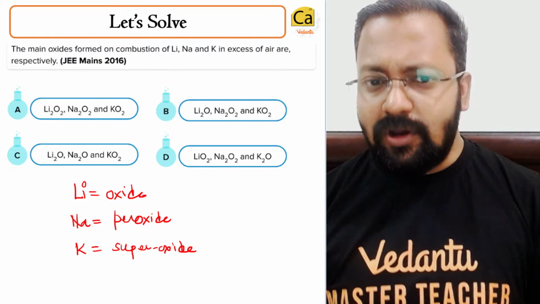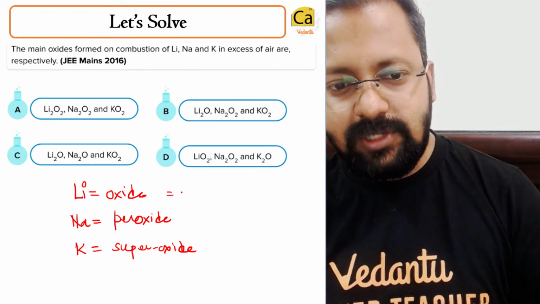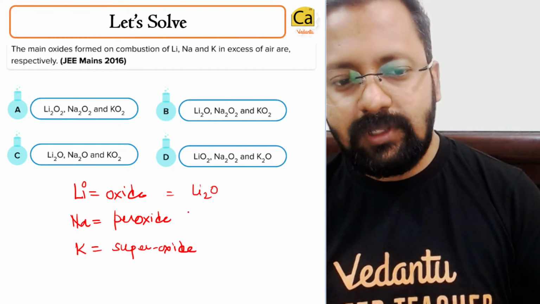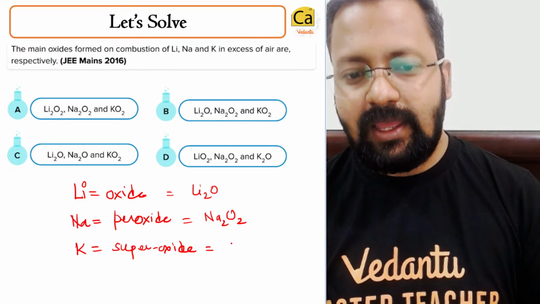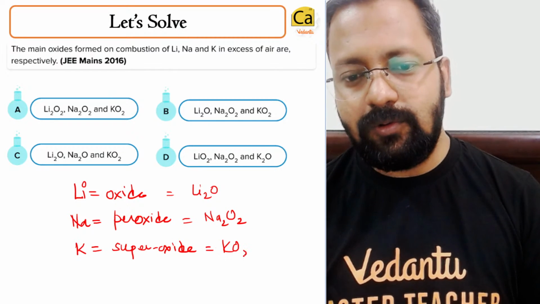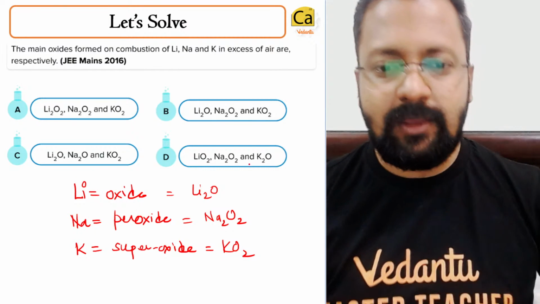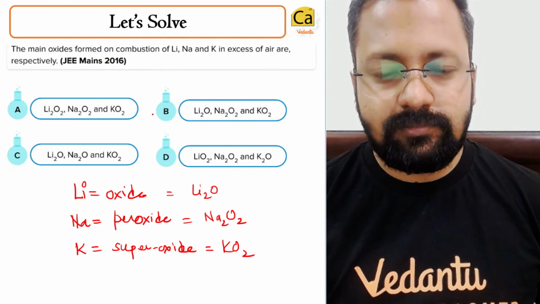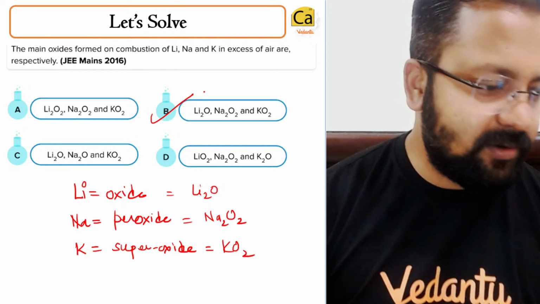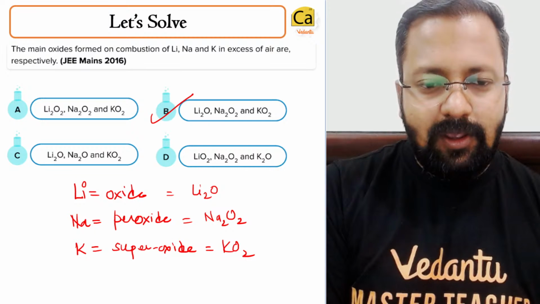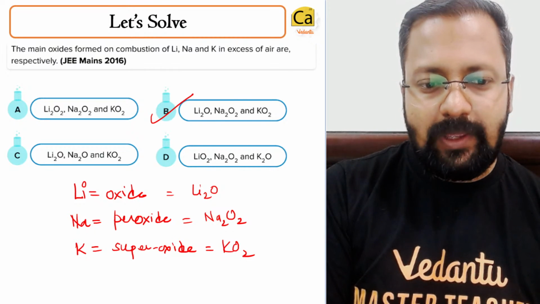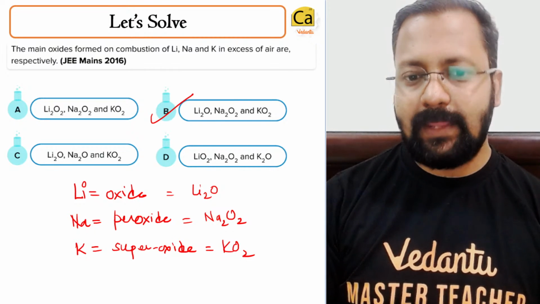So lithium forms oxide. So oxide का formula क्या हो जाएगा? Li2O. Peroxide Na2O2 and superoxide KO2. The right answer should turn out to be B. Okay, right answer will turn out to be B. Clear?